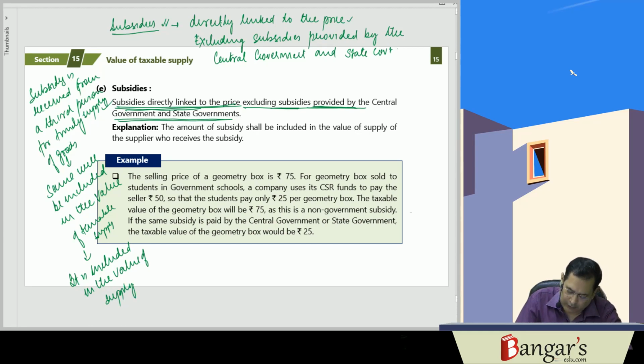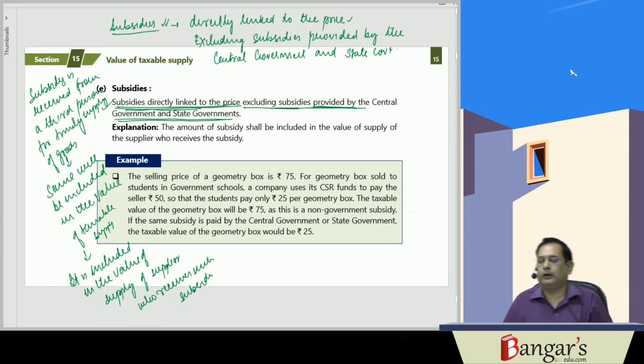It is included in the value of supply of the supplier who receives such subsidy. So what has been provided in 15(2)(e) is what? Subsidies which are directly linked to the price, excluding the subsidies which have been provided by the central government and state government. So in case any subsidy is provided by the central government and state government, the same will not be included in the value of the supply.